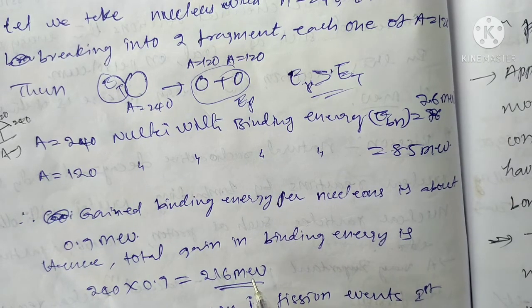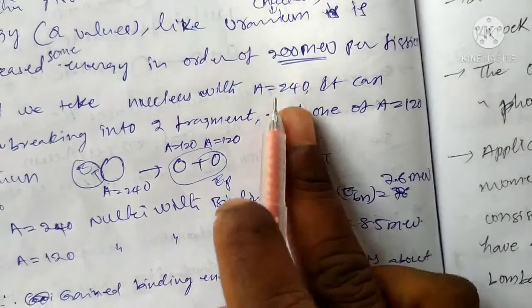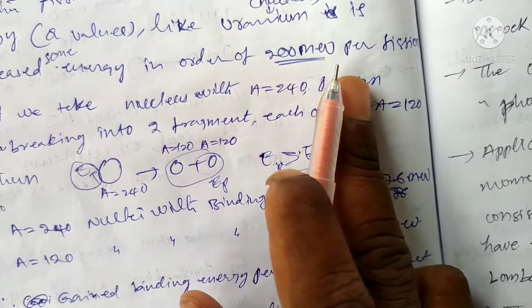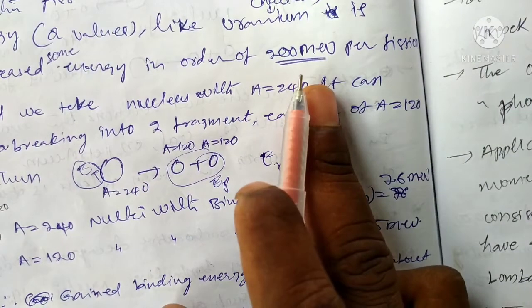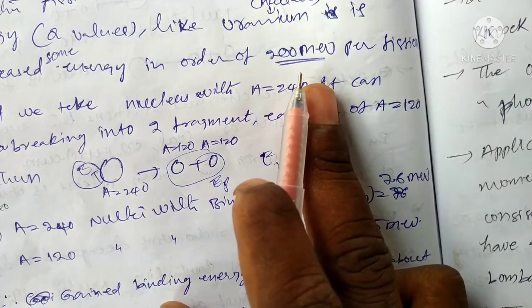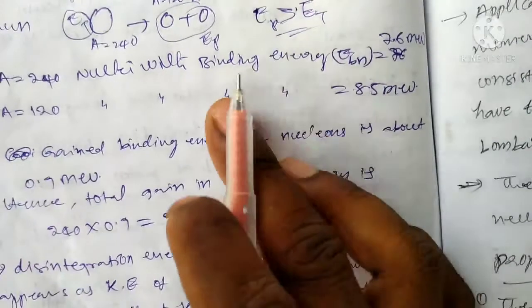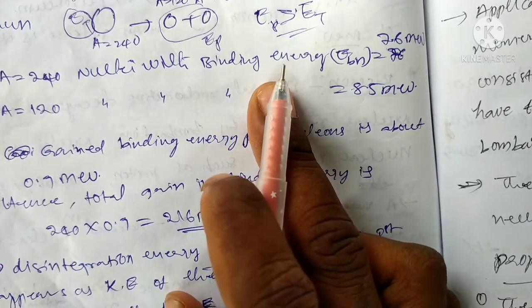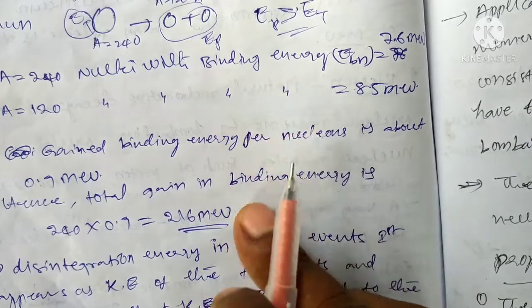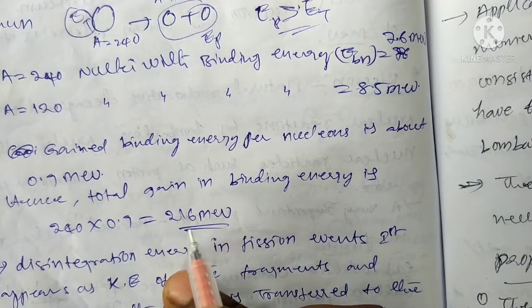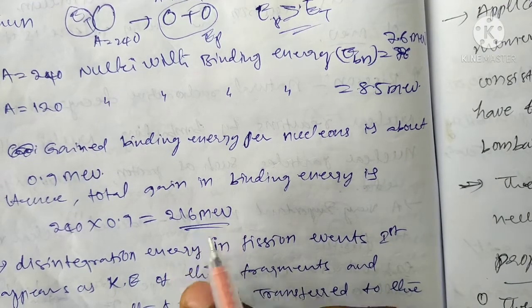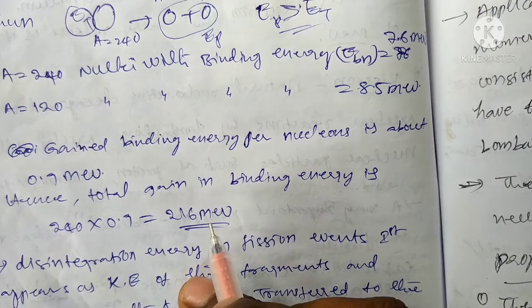This 200 mega electron volts is the minimum energy in the case of nuclear fission. But if we take heavy atomic number particles, we get about 216 mega electron volts released, with binding energies of 216 mega electron volts.